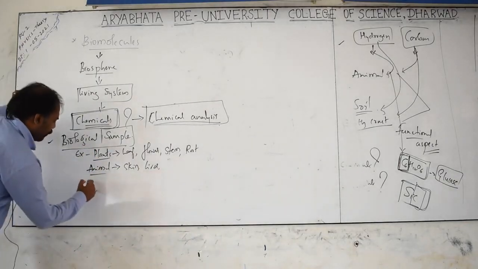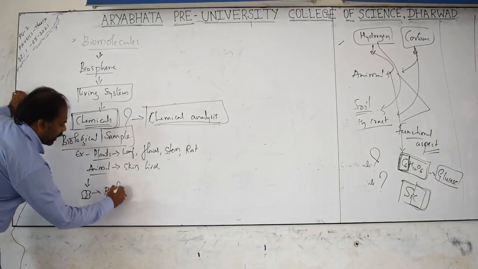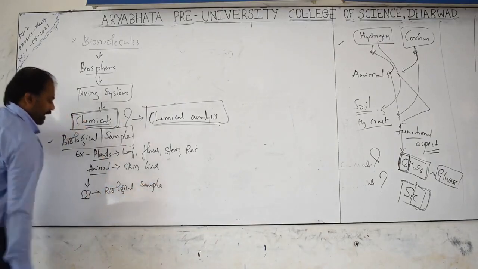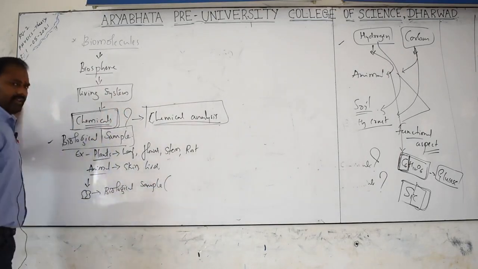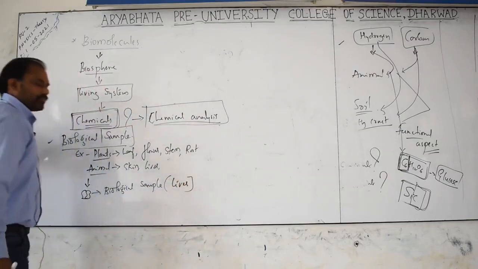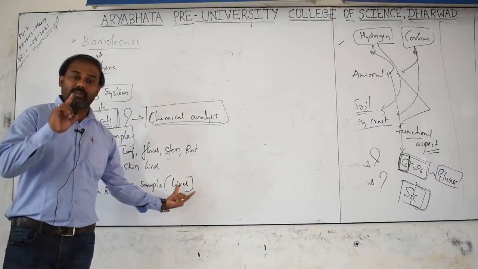Imagine the biological sample, one will be plant source, another one will be liver source. So better I take liver. We can take the liver from a dead animal. Do remember, dead animal.